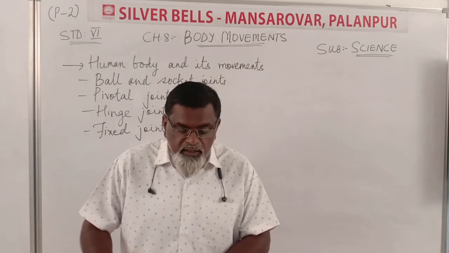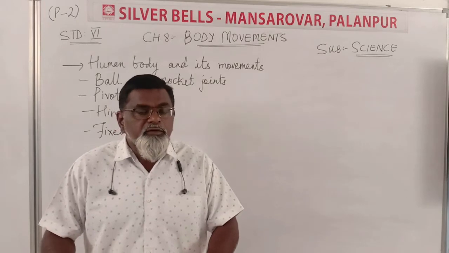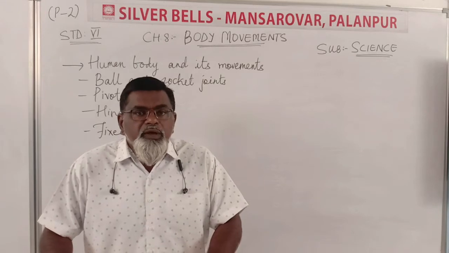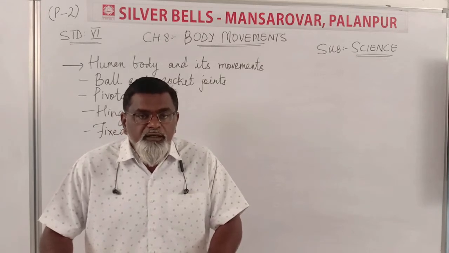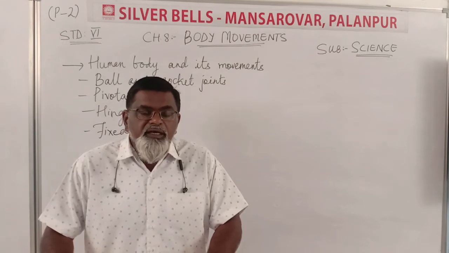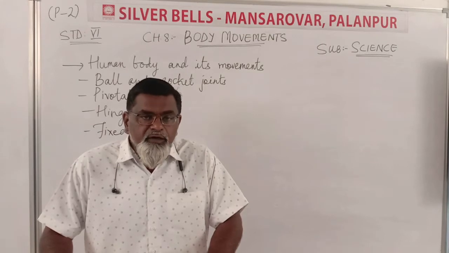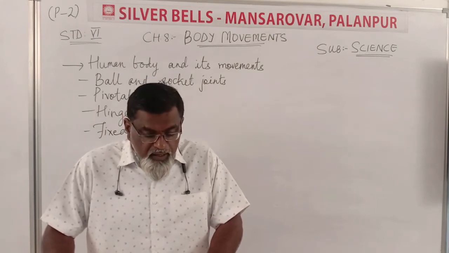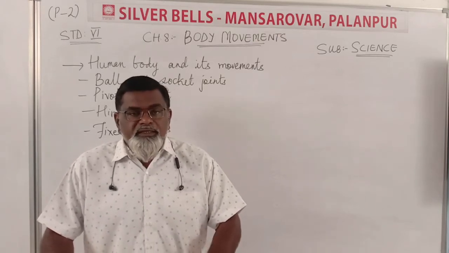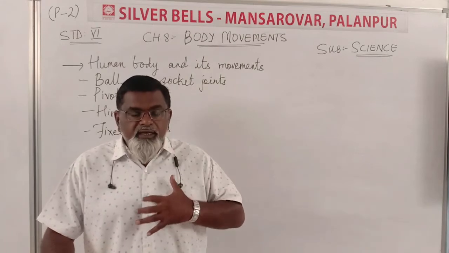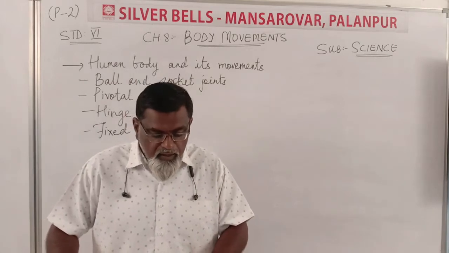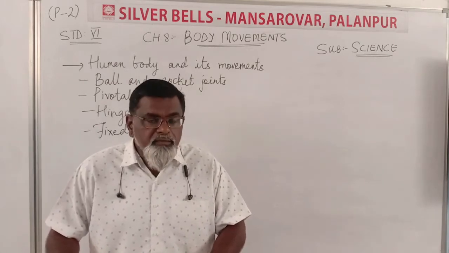Sit absolutely still. Observe the movements taking place in your body. You must be blinking your eyes from time to time. Now we are going to study the movements which occur in our day-to-day life, every second passing by. Blinking of eyes is also called a movement. Observe the movements in your body as you breathe. When you breathe in, you take in the air and movement occurs in your body. And when you breathe out, the movement also occurs. So there are so many movements that happen in our bodies.